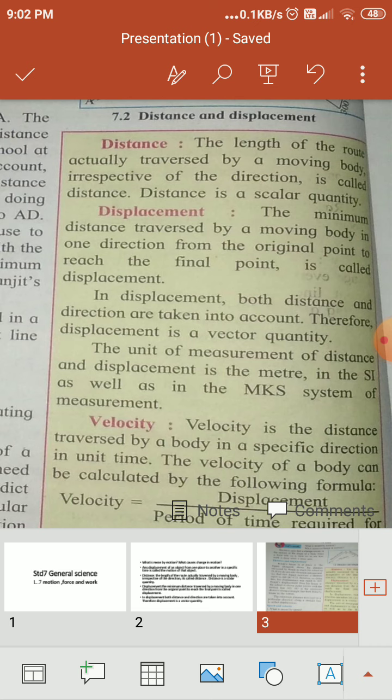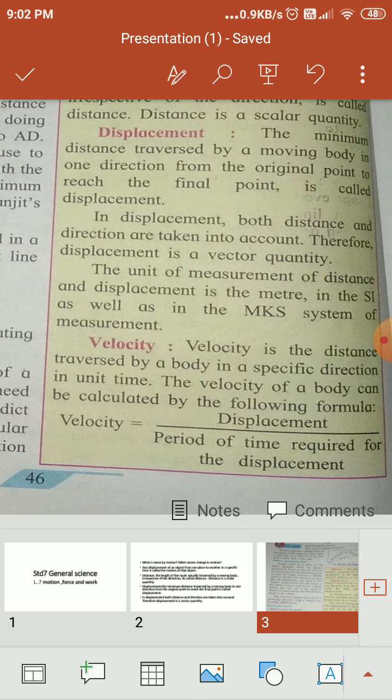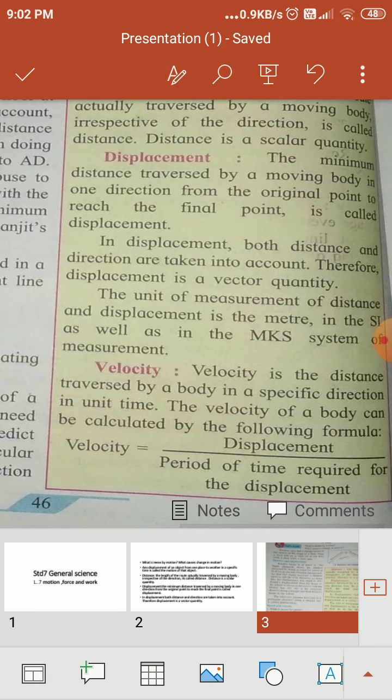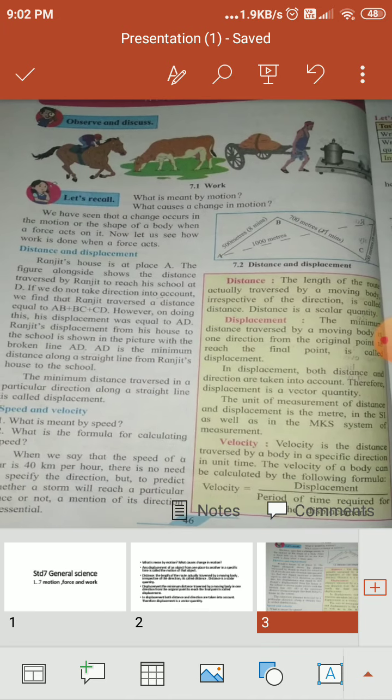Now, again, velocity. Velocity is the distance traversed by a body in a specific direction. It is called velocity. The formula for velocity is also given: displacement upon the period of time required for the displacement. मतलब कितना जाने के लिए हमें time लग रहा है. That is our velocity. Now move on to our next page.